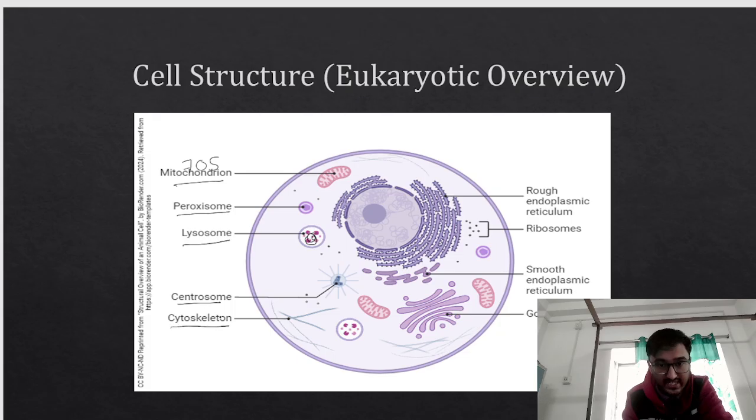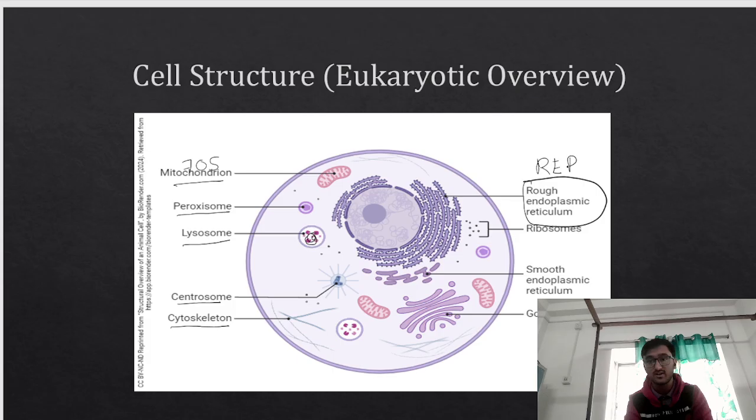We have the cytoskeleton. From the name only, it is very clear, skeleton. So it will give the cell a shape. It will give mechanical support to the cell, and it will also help the cell to move. It will help the different parts of the cell to move, and it also plays a very vital role during cell division. Then we have the rough endoplasmic reticulum, in short called RER.